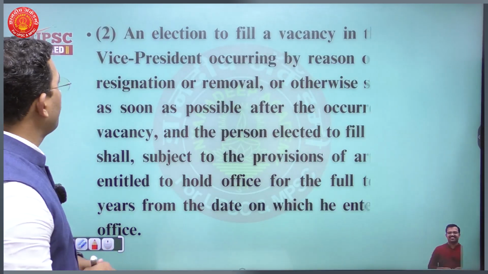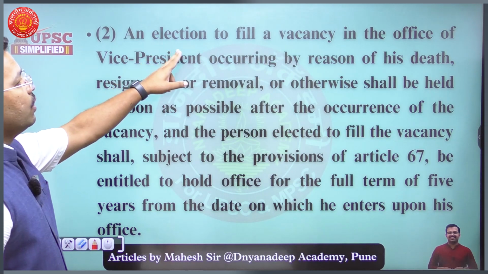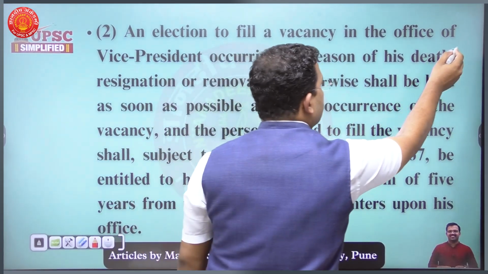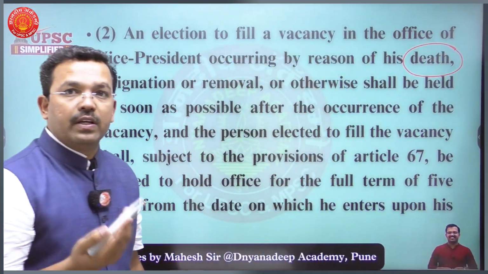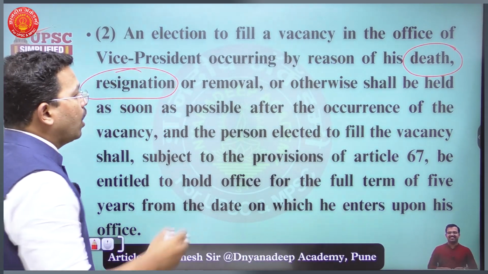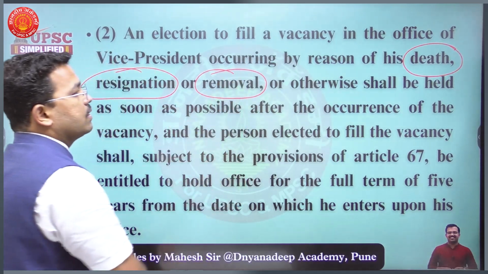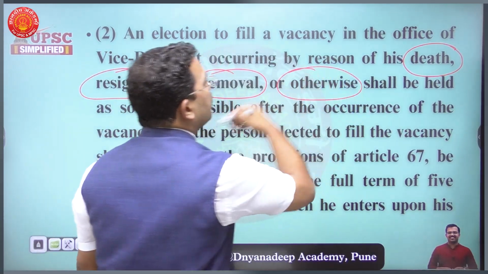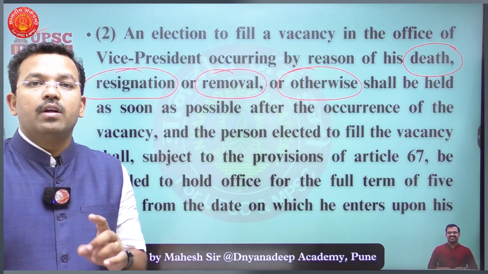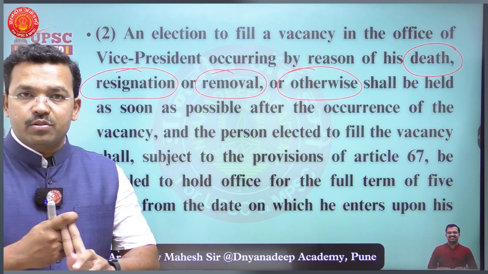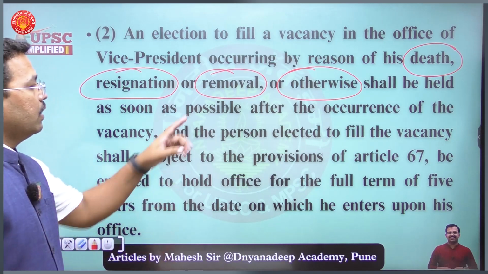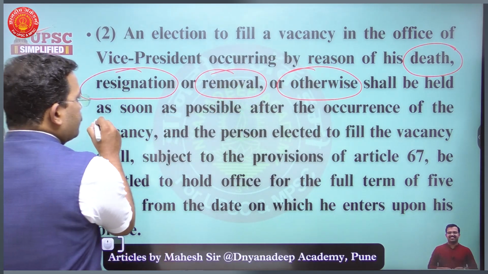First point. What is the second point? A very interesting thing. See, an election to fill a vacancy in the office of Vice President occurring by reason of his death, he died before completion of the 5-year term, or by resignation to the President of India, or by removal, or otherwise, that is, by any other reason. That is, if the Vice President leaves before completion of his term due to death, resignation, removal, or any other reason, and the office becomes vacant, the election shall be held as soon as possible.